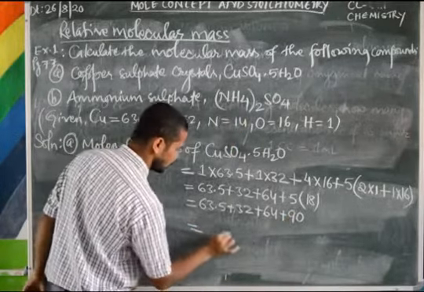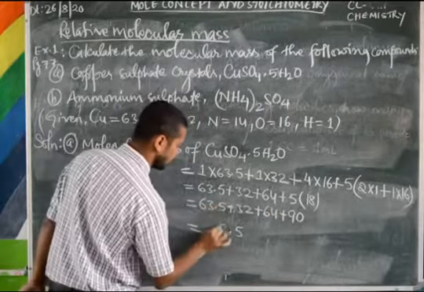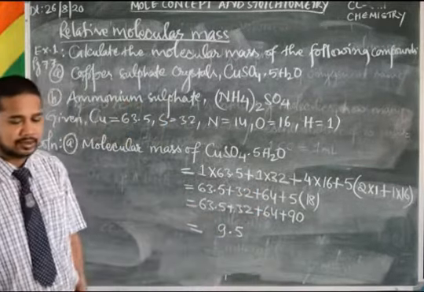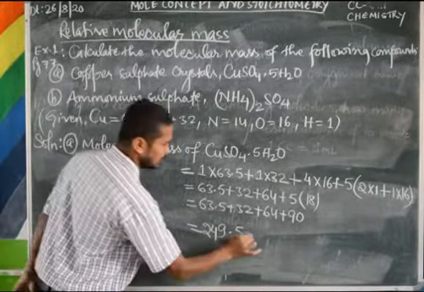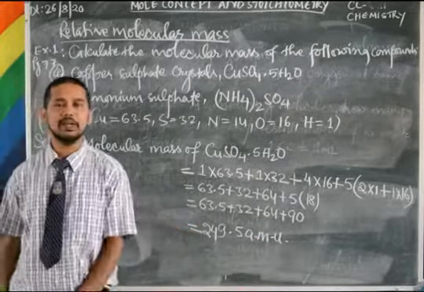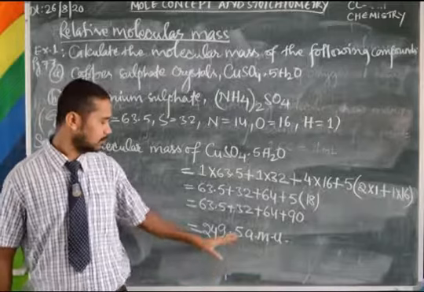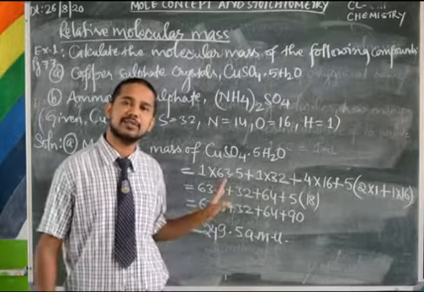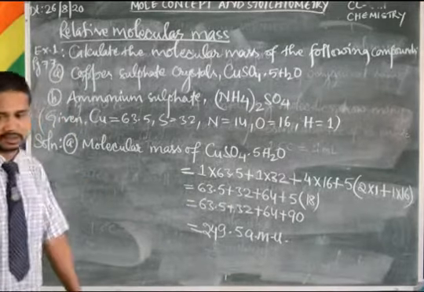Now add all: 0.5, then 4 plus 2, 6, 6 and 3, 9, then 9, 6, 15 and 3, 18 and 6, 24. 249.5 AMU, atomic mass unit. That is the molecular mass of copper sulfate crystal. We need this when we do percentage composition. That's why it is very important. So 249.5 AMU we got.